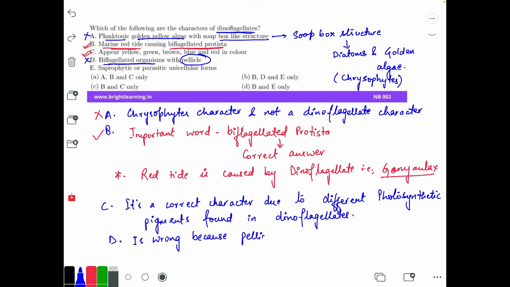And the last option says that they are saprophytic or parasitic unicellular forms. This statement is also incorrect, because dinoflagellates are neither saprophytic nor parasitic. This character belongs to the protozoan category of the Protista, not the dinoflagellates. So E is also wrong.